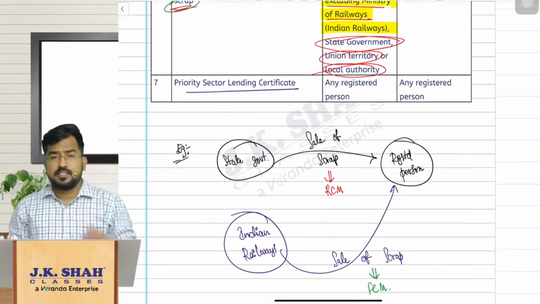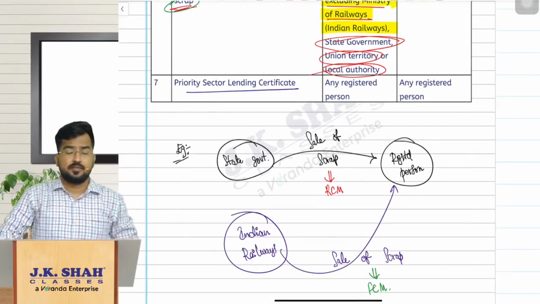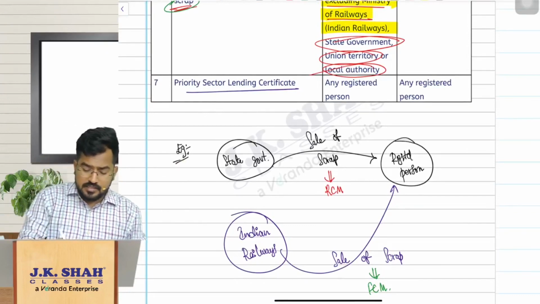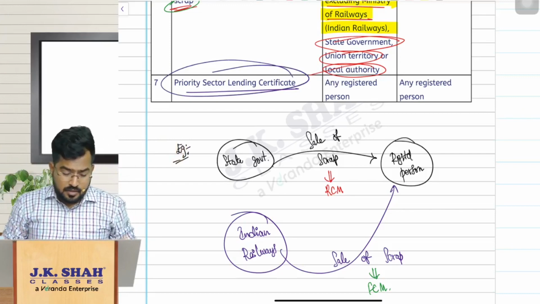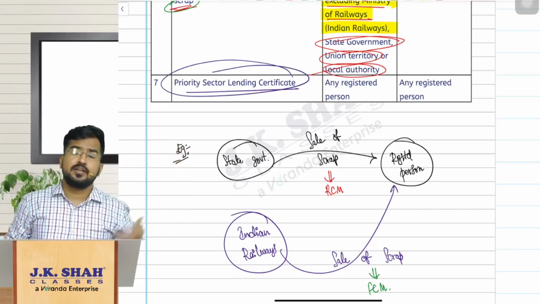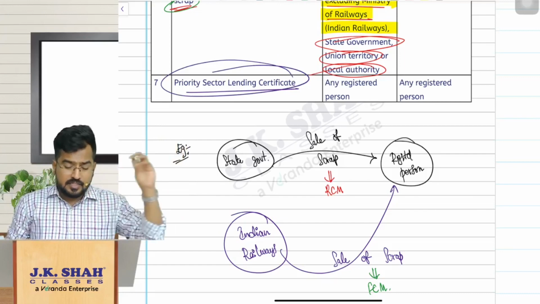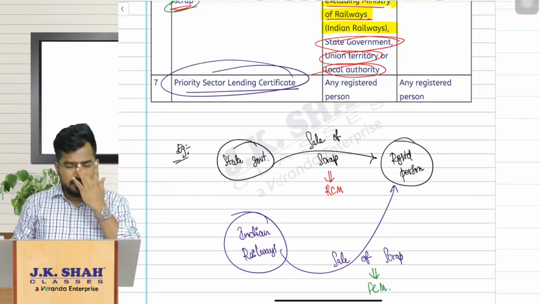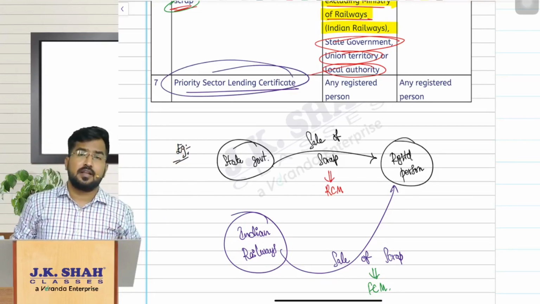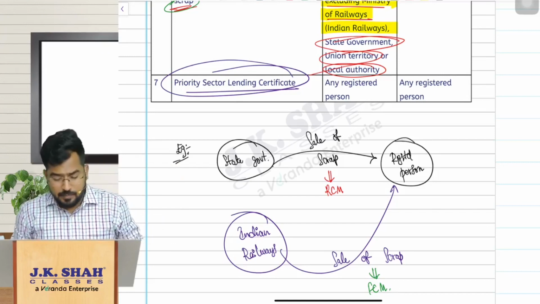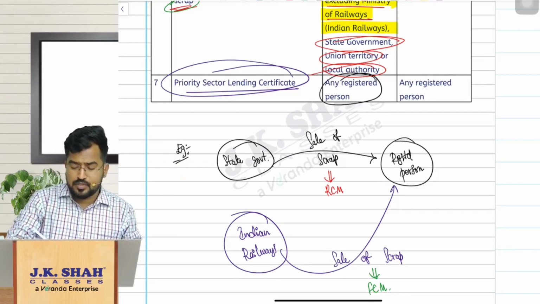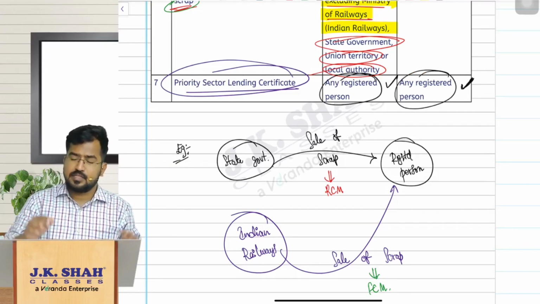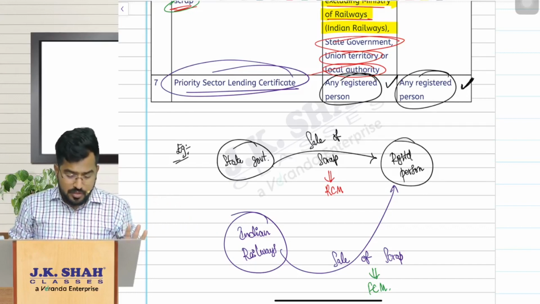Priority sector lending certificates, we have discussed these things in the supply chapter also. When certain banks have lent money more than the required norms, they will transfer it to some other banks, so that the other banks will satisfy the criteria of priority sector lending. So priority sector lending certificates are also treated as goods sold by one registered person to another registered person, reverse charge mechanism. Okay, so that is the concept.